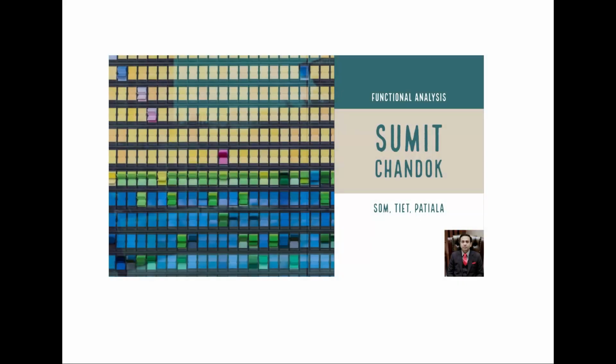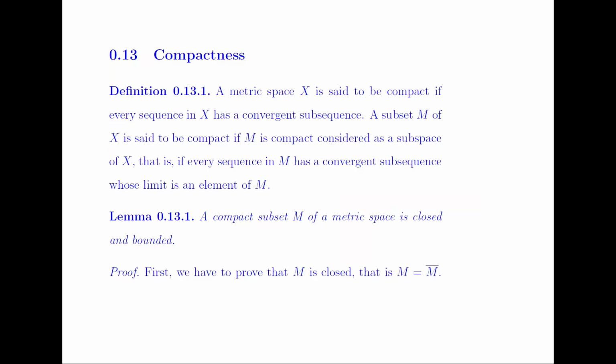So good morning. In this lecture, we discuss some of the properties of closedness, boundedness, and compactness in a finite dimensional normed linear space. A metric space X is said to be compact if every sequence in X has a convergent subsequence, and a subset M of X is said to be compact if M is compact considered as a subspace of X, that is, every sequence in M has a convergent subsequence whose limit is an element of M.